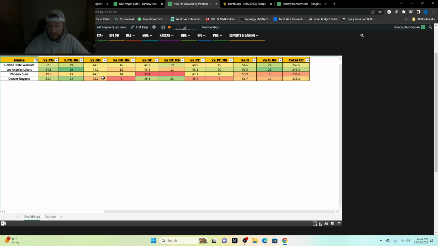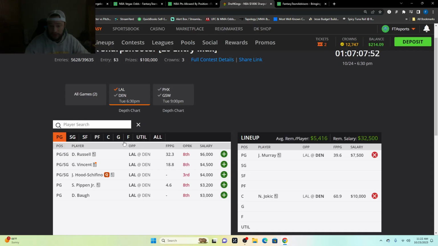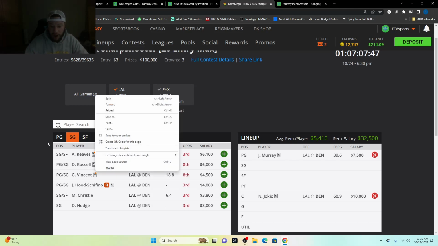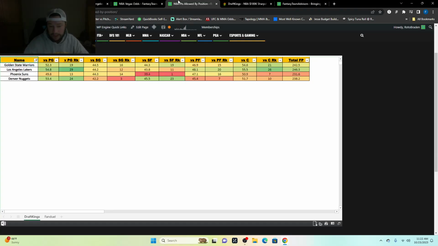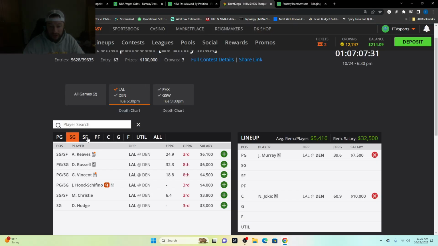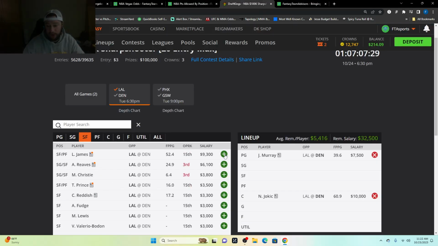Denver's really good against the opposing shooting guard. They rank 3rd out of 30. So if we look at that, the opposing shooting guard, Austin Reaves, you could use Russell there. Probably not focusing on this. But again, with 2 games, you got to get a little creative building your lineups out, kind of just like with baseball, what we've been talking about. You can see Denver Nuggets, they do struggle against the small forward. They rank 23rd out of 30 here. Obviously, we know that the small forward here would be LeBron James. We'd put him in there.